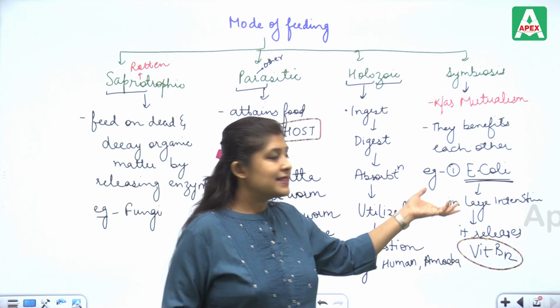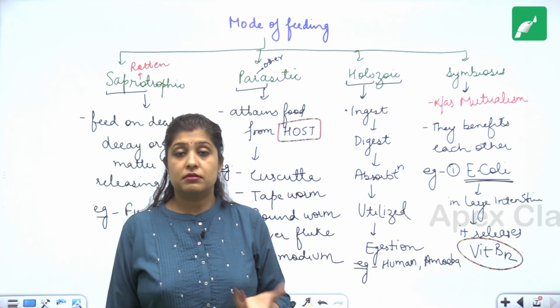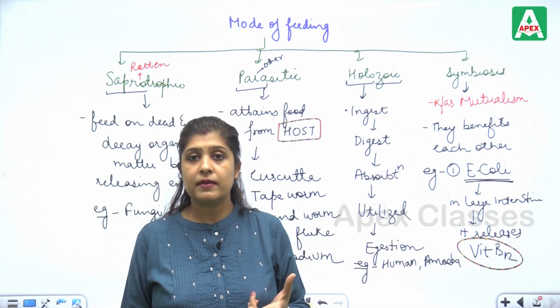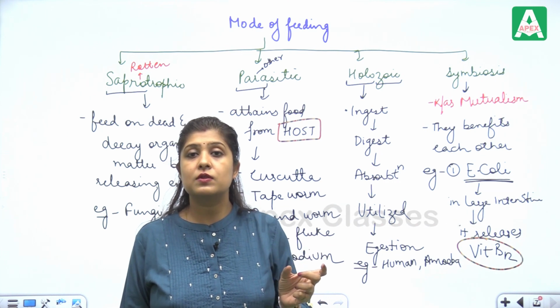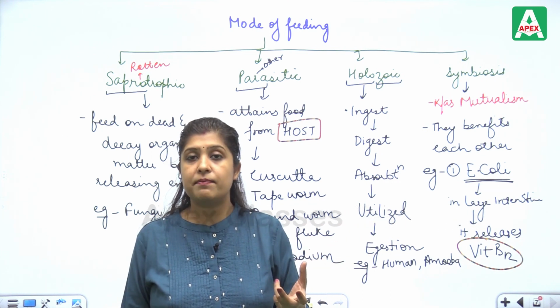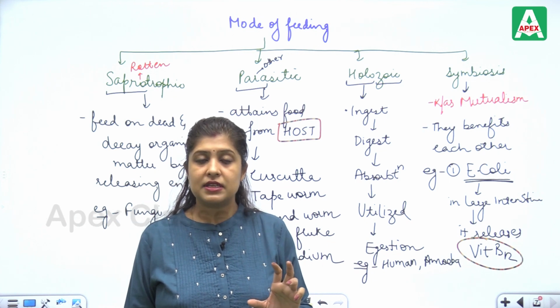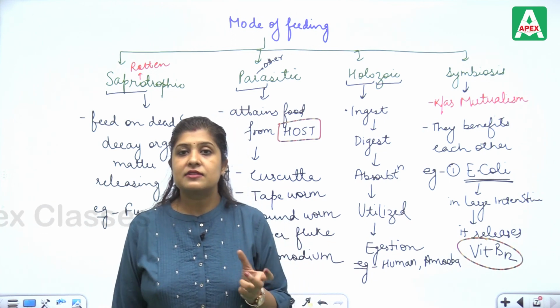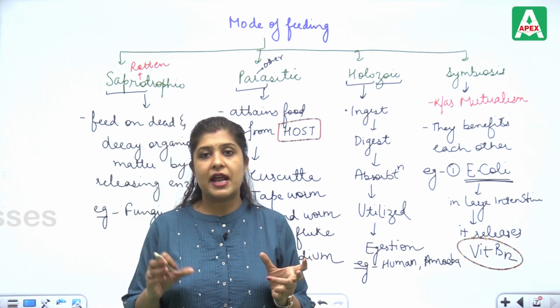This is one example, and another example is rhizobium, which is present in the root nodules of the leguminous plant, for example the pea plant. They both benefit. In leguminous plants, what will rhizobium do?